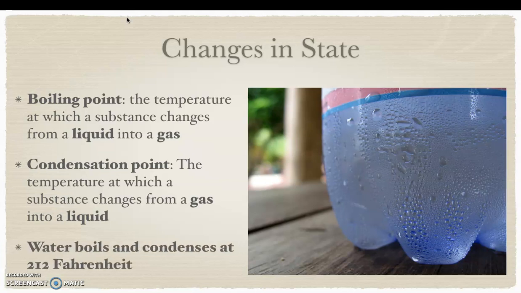Now, know this temperature by memory. Water boils and condenses at 212 degrees Fahrenheit. So both water boiling and condensation happen at 212 degrees Fahrenheit. So we have the freezing point and the melting point, which is 32 degrees Fahrenheit. And then we have the boiling point of water and the condensation point, which is 212 degrees Fahrenheit.